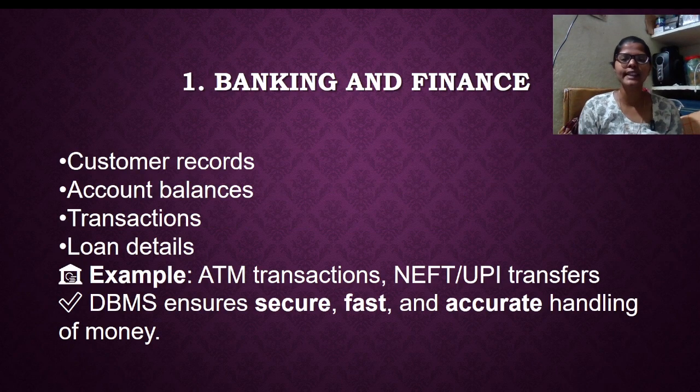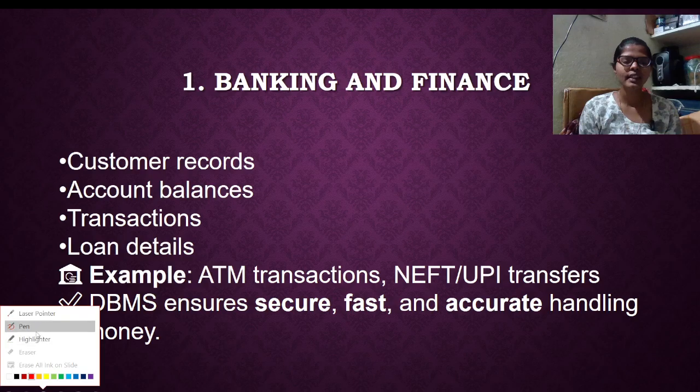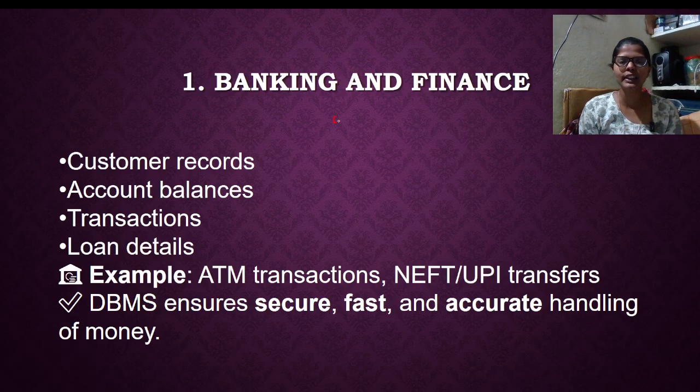So the first one is the banking sector. Here there are n number of banks. Each bank is storing customer details, customer information like name, address, father name, mother name, Aadhaar number, PAN number, phone number. There are n number of columns for each customer. Each bank has multiple customers, more than 1 lakh customers. Suppose you take SBI, it is a large bank, right? So this bank has a huge number of customers.